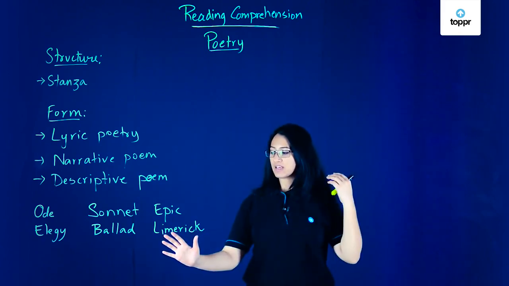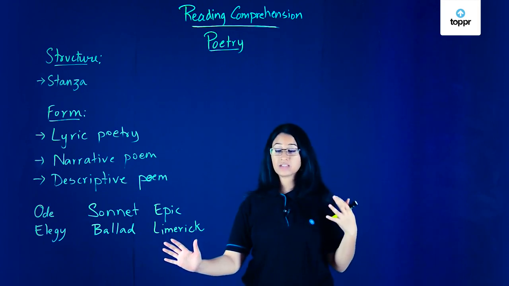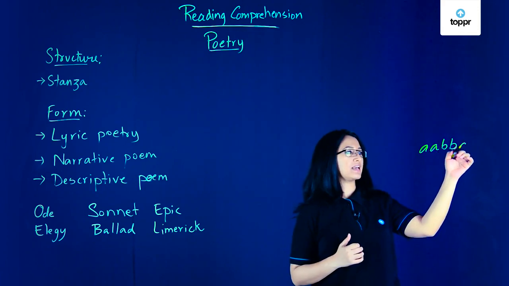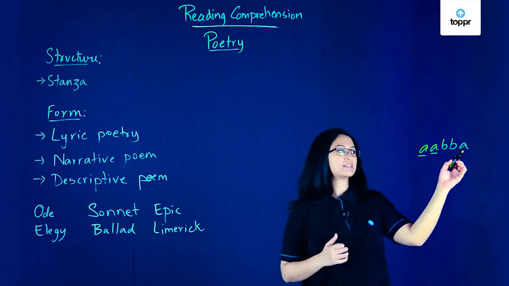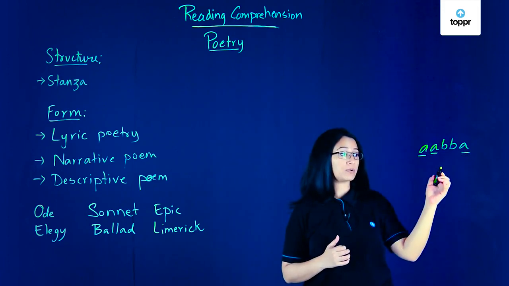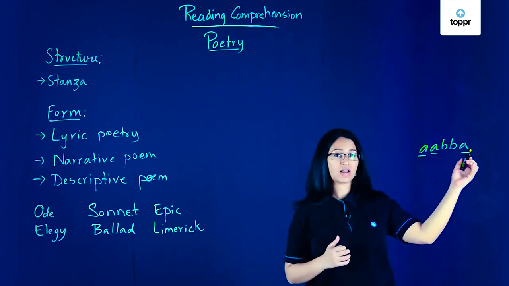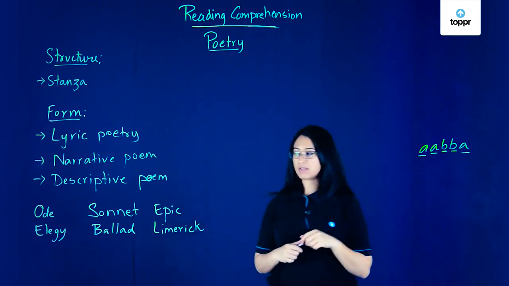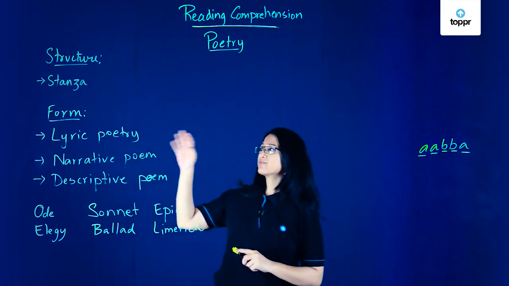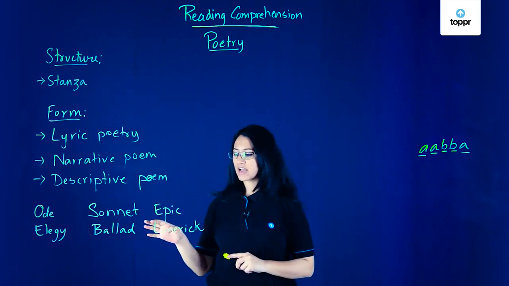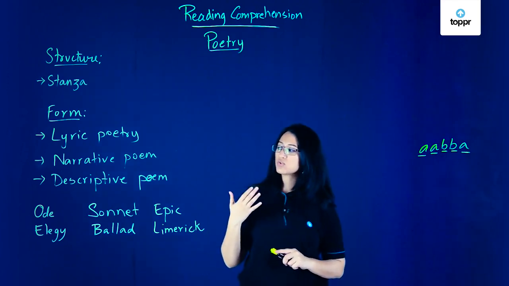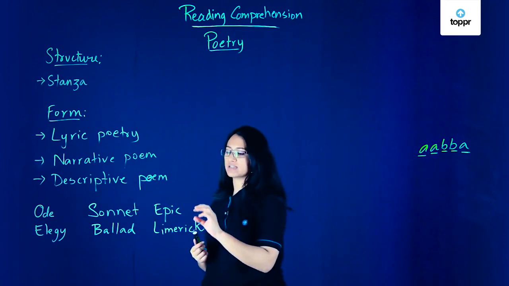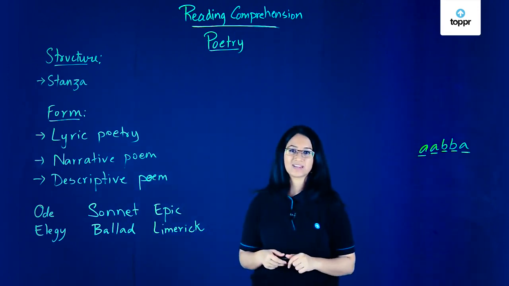A limerick also has a very fixed structure, and it has a specific rhyming scheme of A, B, B, A. So the first 2 lines and the last 5th line of a particular stanza will rhyme, and in between, the 3rd and the 4th lines will be rhyming. So here we had the different types of structures that we can have for poems. So next time when you read a poem, make sure that you understand what form of poetry it is, in case you're asked about that in your test.